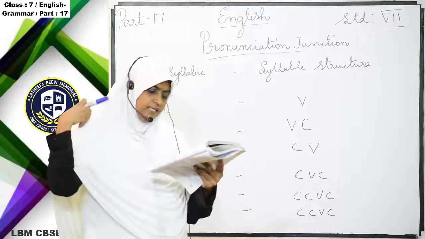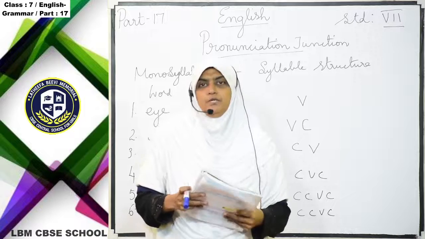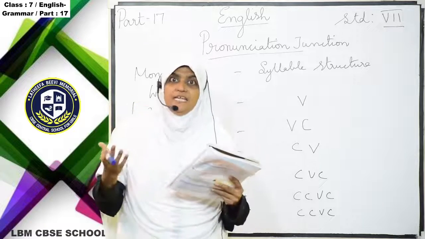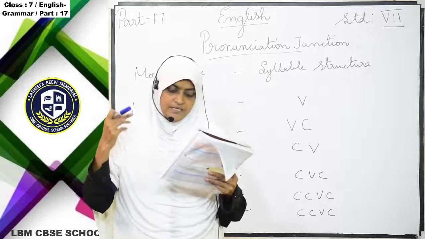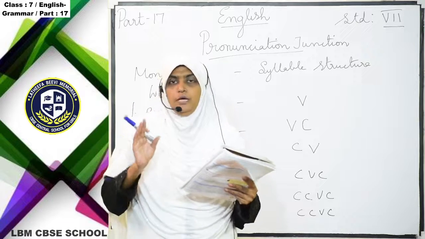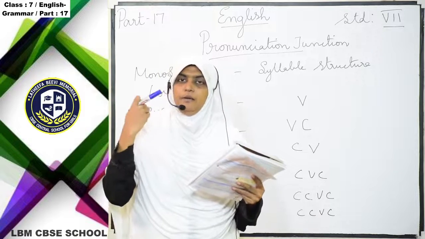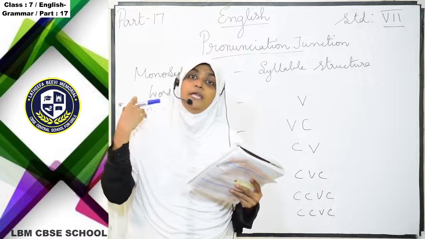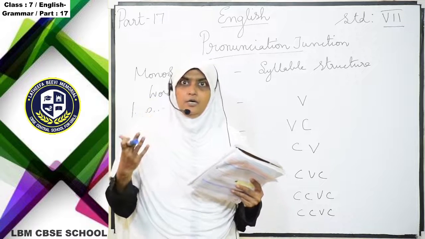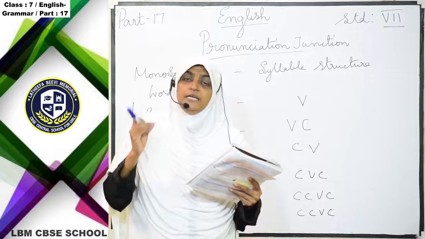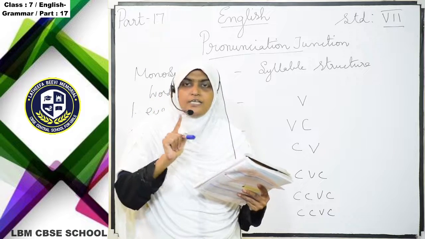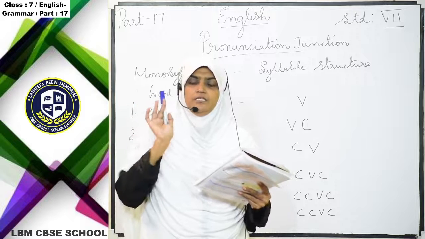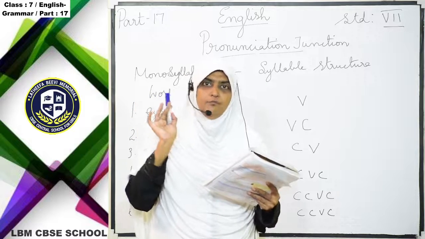And one more thing, in the case of polysyllabic words, polysyllabic means many syllables, each syllable must have a vowel sound. Even if it is polysyllabic, meaning more than 5 or 6 syllables, in those syllables also the structure is that a vowel sound is there. A vowel sound is compulsory in that word.